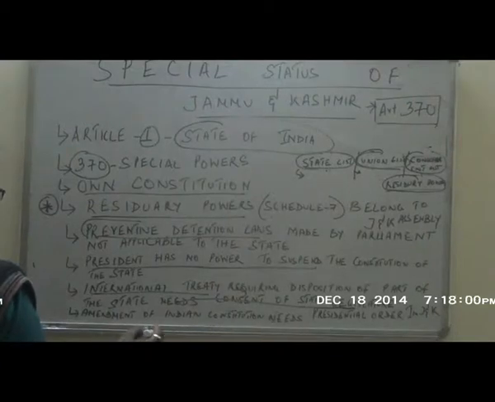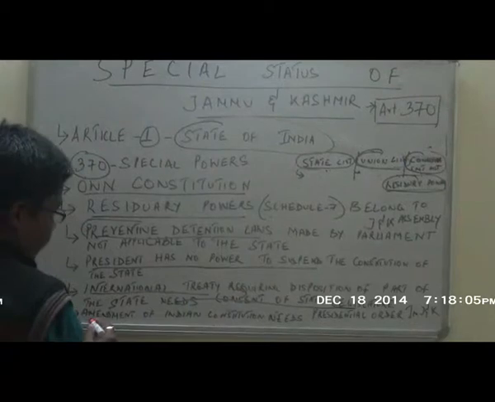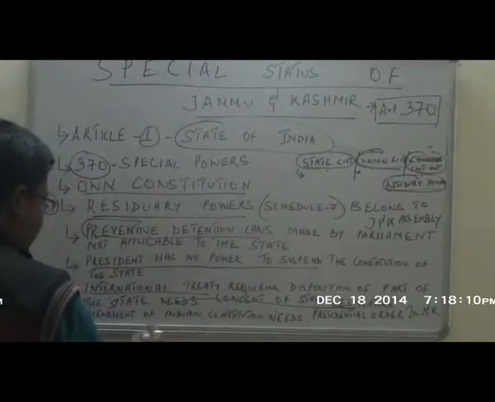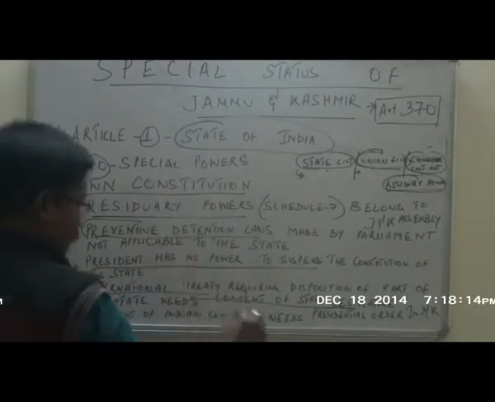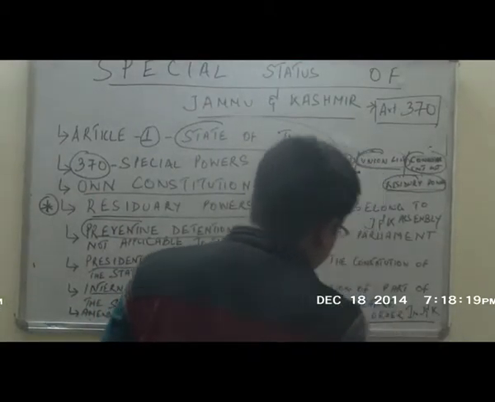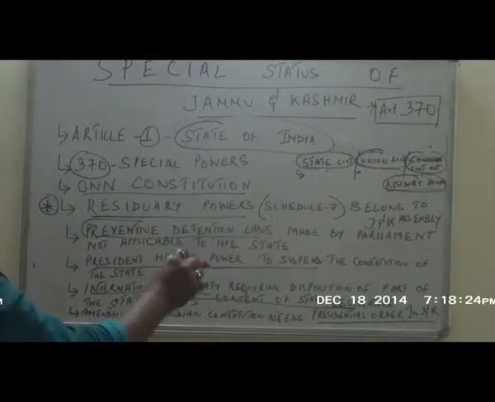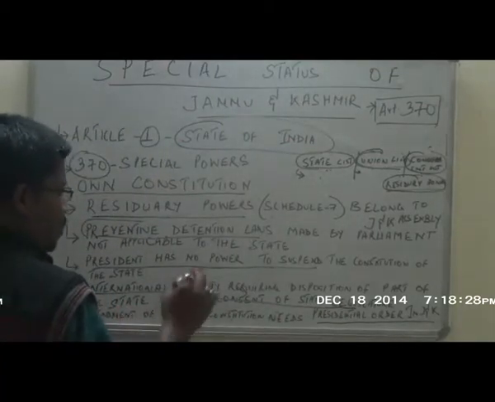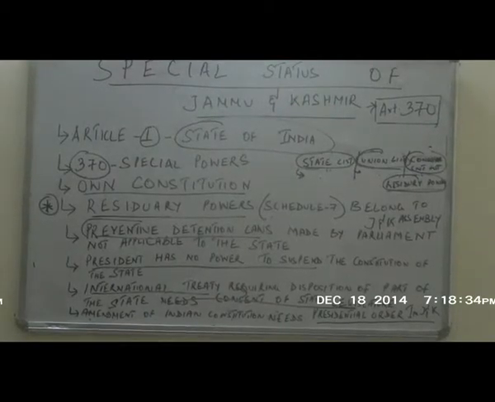And the last very important point, as per Article 370, is the amendment of the Indian Constitution. Whenever there is an amendment in the Indian Constitution, it applies throughout India. But if it needs to be applied in Jammu and Kashmir, then it needs a presidential order in which that amendment of the Constitution will be extended into the state of Jammu and Kashmir. Without this presidential order, any amendment of the Indian Constitution is not applicable in the state of Jammu and Kashmir.